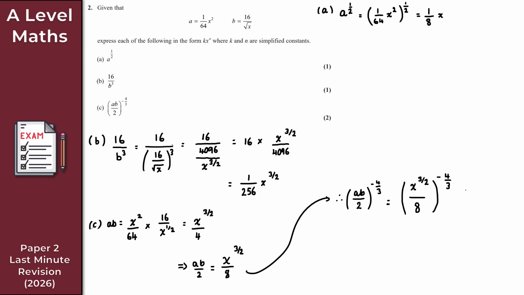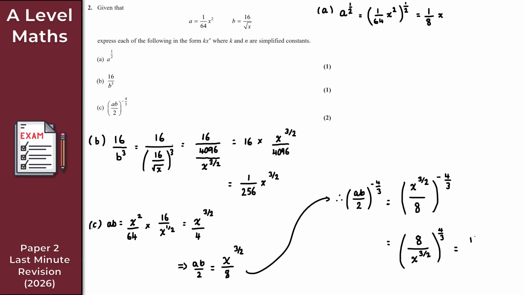So to begin with here, let's just deal with the negative power. I'm going to flip this here, so I get 8 over x to the 3 over 2, like so. The power now becomes positive, so 4 over 3. At this point here, I kind of feel like I'm dealing with a GCSE maths problem, but never mind. So let's just start with the numerator here. So 8 to the 4 over 3 then, and that's the cube root of 8, which is 2, and then 2 to the 4 is 16.